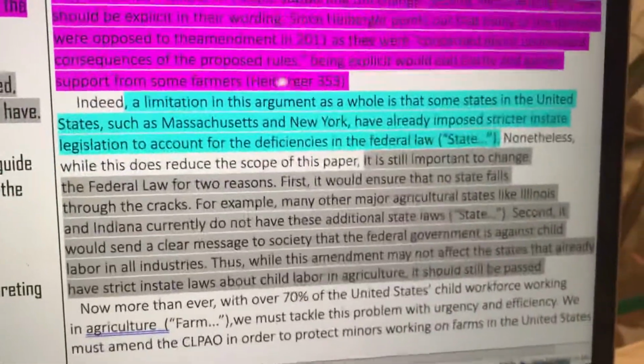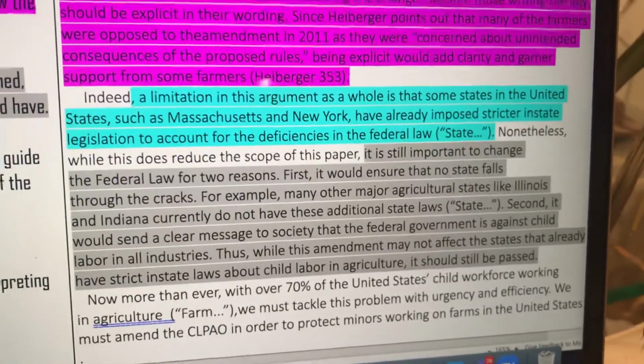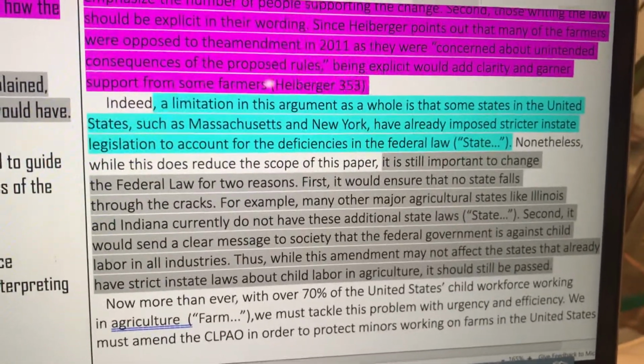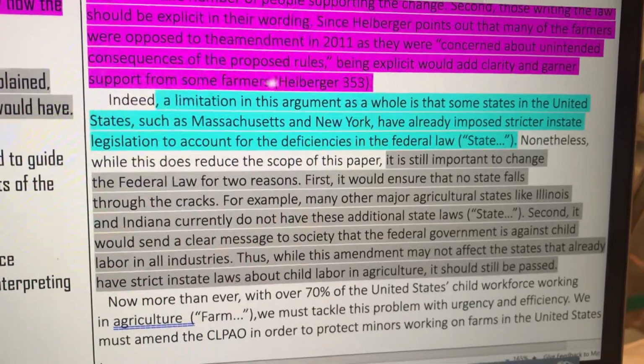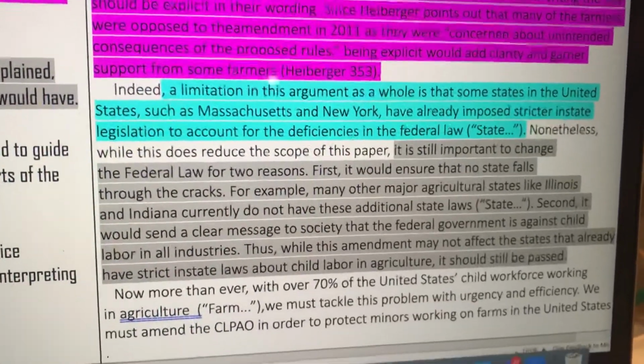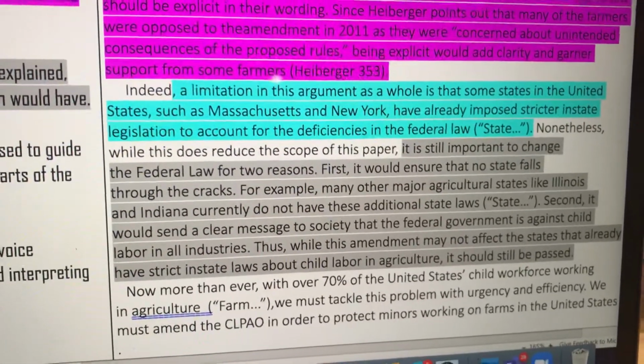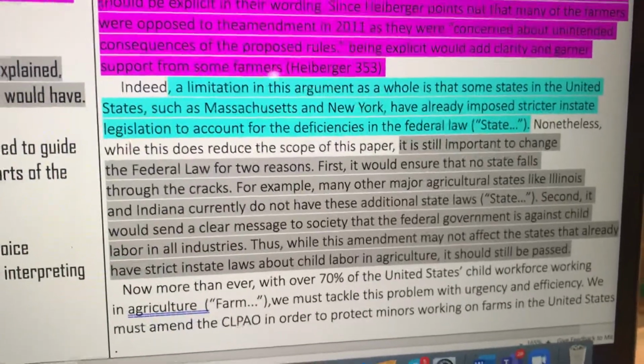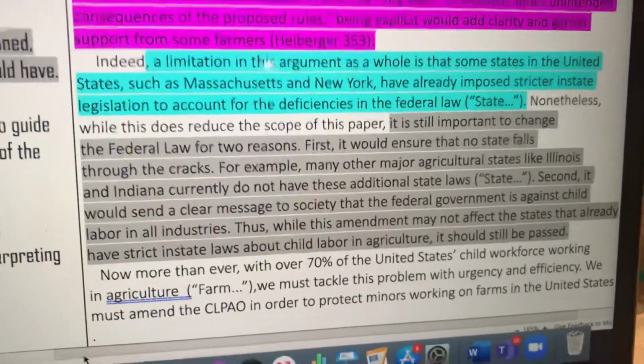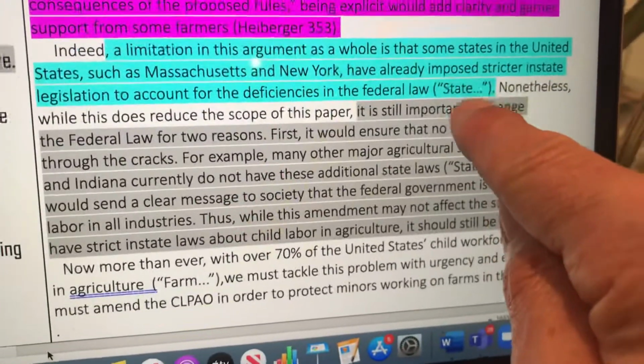So it says, "Indeed, a limitation in this argument as a whole is that some states in the United States, such as Massachusetts and New York, have already imposed stricter in-state legislation to account for the deficiencies in the federal law." And we see that there's a citation there.